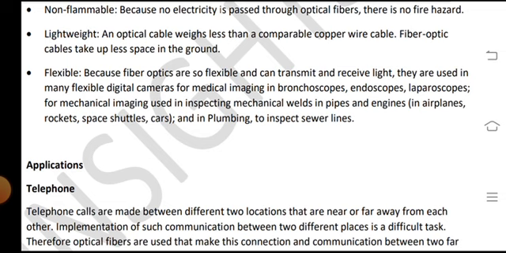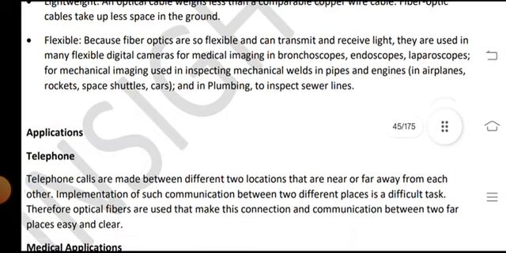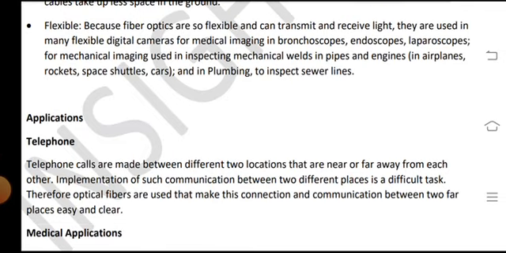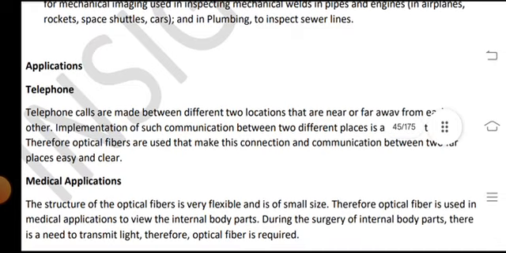Flexible: because fiber optics are so flexible, they can transmit and receive light. They are used in many flexible digital cameras, and for medical imaging in bronchoscopes, endoscopes and laparoscopes. They are also used for mechanical imaging, in inspecting mechanical voids in pipes and engines in airplanes, rockets, space satellites and cars, and in plumbing to inspect sewer lines.